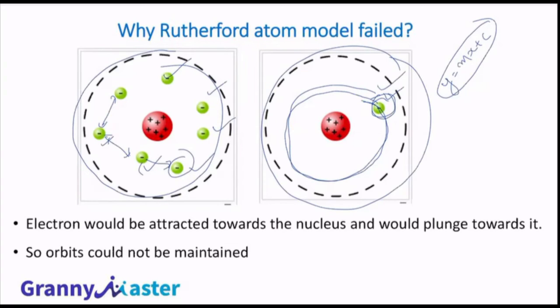For example, if you are running with your friend and during that run you are holding his hand, can you run properly? No, right? So the movement of the electrons will be disturbed, and if it is disturbed, then you will not be able to get an equation for the movement of the electrons.